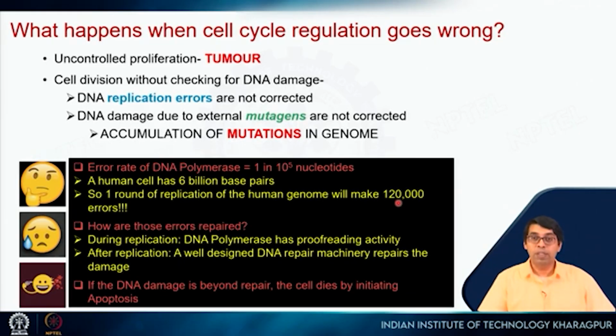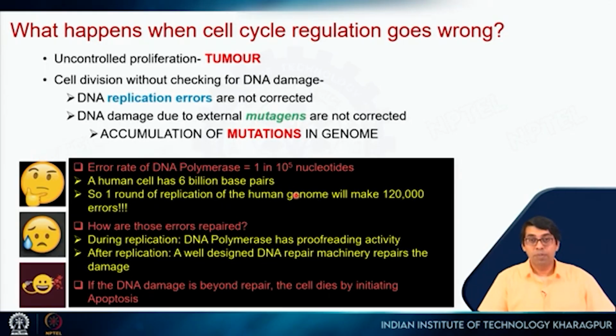However, I told you that there are DNA repair mechanisms, right? So there are proteins which will detect these errors. They will detect this mismatch in the DNA that has happened. They will come and correct it, right? So all of this reduces the error rate from 1 in 10 to the power 5 to 1 in 10 to the power 9, which means that 3 to 6 mutations will happen during one round of replication.